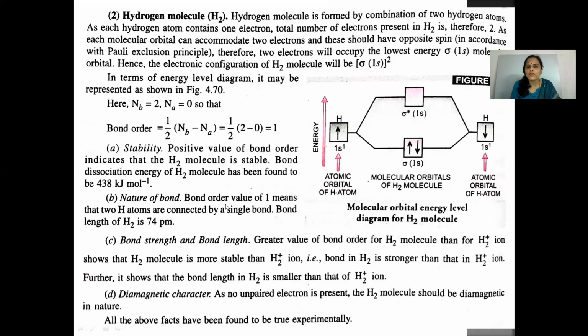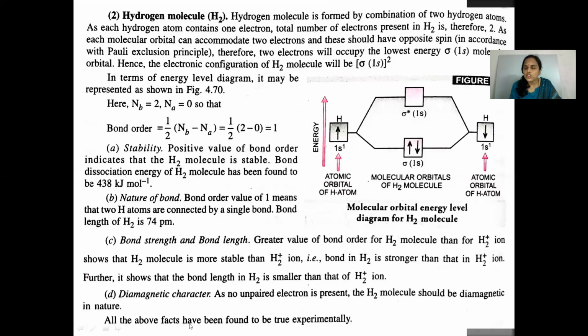As I said, nature of bond: from bond order, we can say that 2 hydrogen atoms are connected by a single bond, and bond length of hydrogen is 74 picometer. Bond strength and bond length: the greater value of bond order for a hydrogen molecule than for H2 plus ion shows that hydrogen molecule is more stable than H2 plus ion. That is, the bond in hydrogen is stronger than that of H2 plus ion. Further, it shows that bond length in hydrogen is smaller than H2 plus ion.